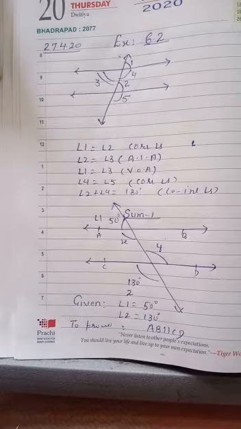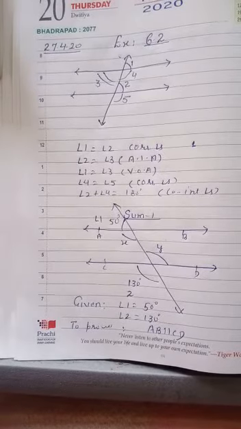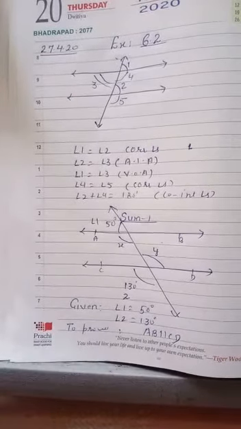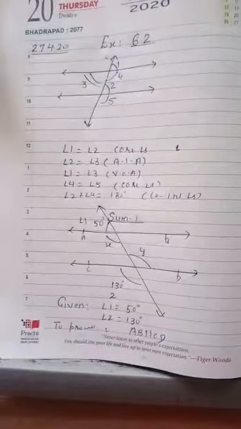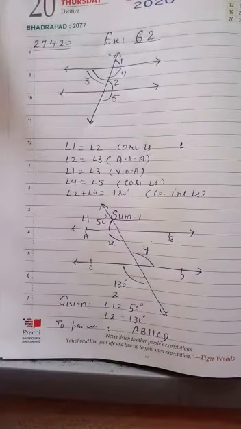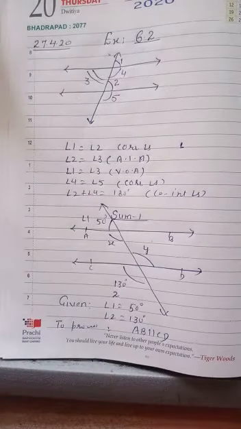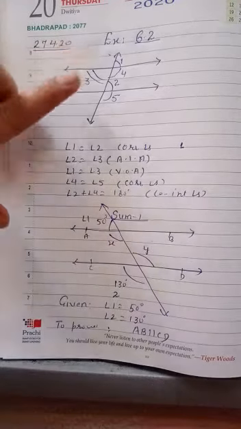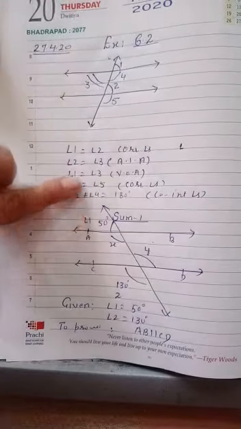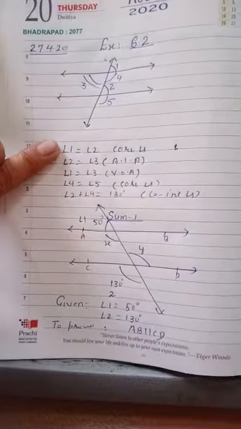Clear? Now, if we want to show that the lines are parallel, we have to show that any one of these properties is valid. But I have told you, if the lines are given parallel, then all these properties are valid.